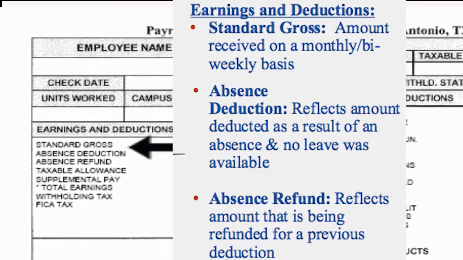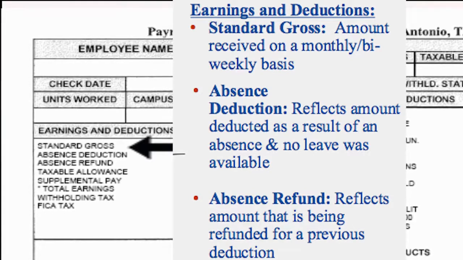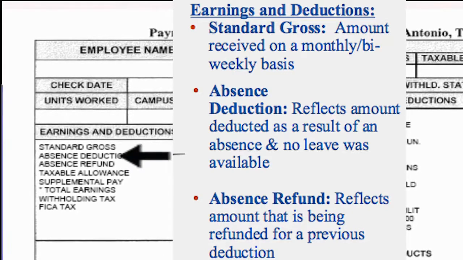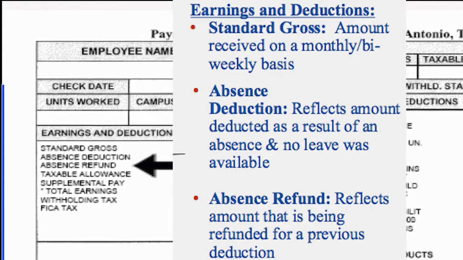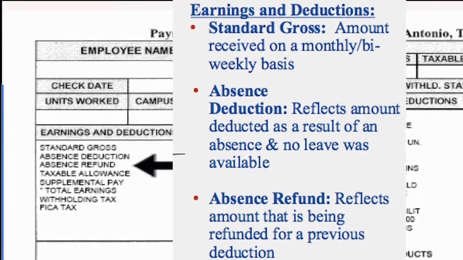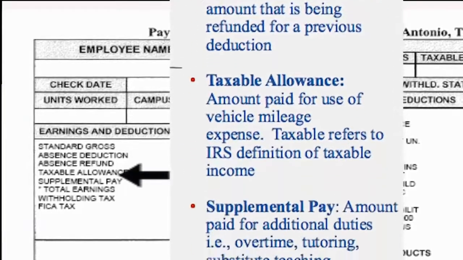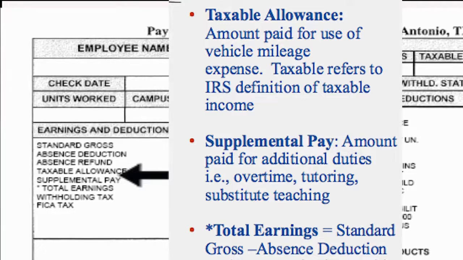Next is absence deduction, which reflects an amount deducted as a result of an absence when no leave was available. Absence refund reflects an amount that is being refunded for a previous deduction. Taxable allowance is the amount paid for the use of a vehicle mileage expense. Taxable refers to the IRS definition of taxable income. Supplemental pay is the amount paid for any additional duties such as overtime, tutoring, or substitute teaching.